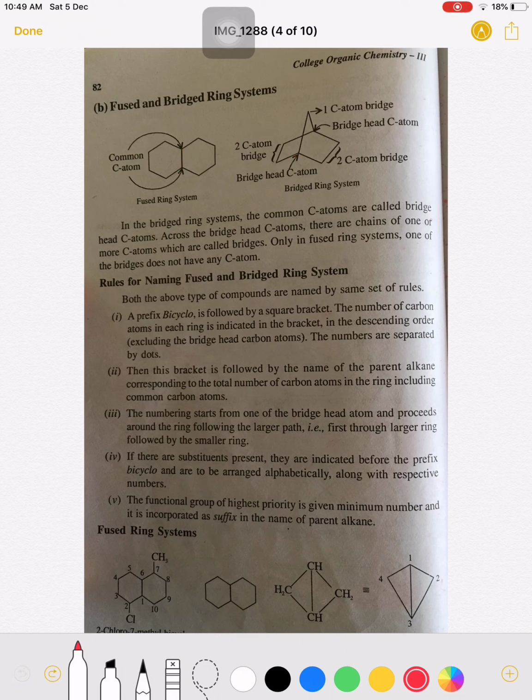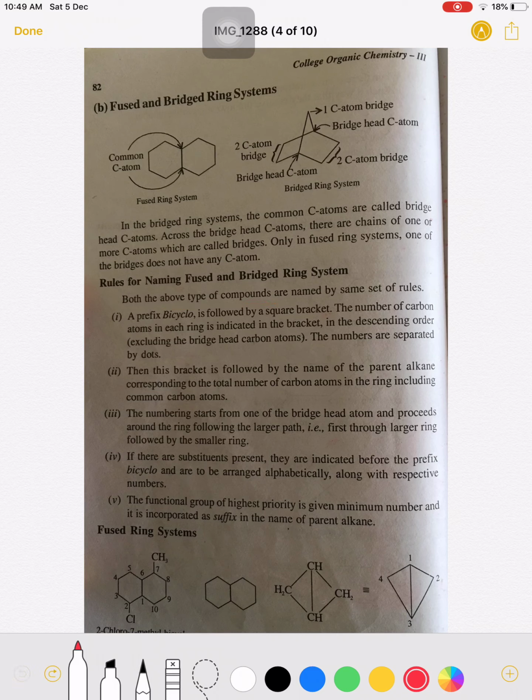So we are now going to nomenclate these compounds, that is fused ring system and bridged ring system. Now let's begin with the rules. Both the above types of compounds, fused and bridged ring system, have the same rules.